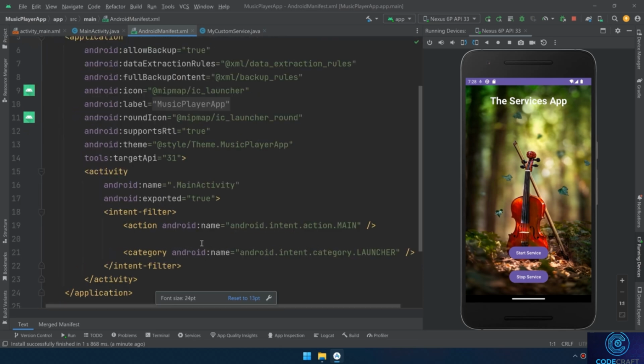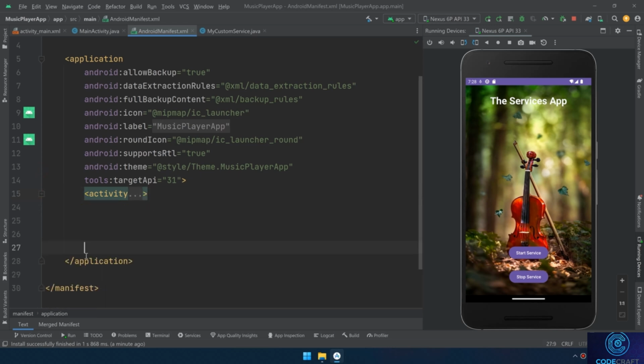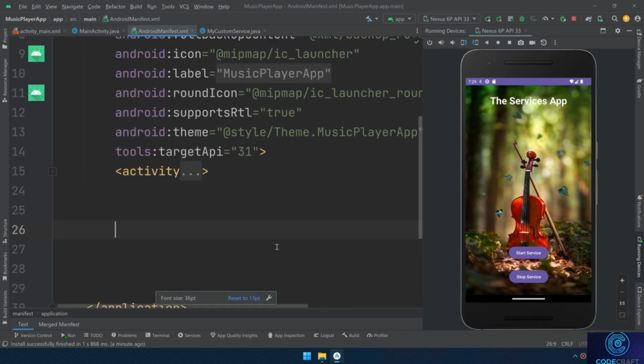So here you can see I mentioned the activity. We have only one activity. I'll collapse it by clicking on this button here under the activity, and inside the application tag, I need to define the service. It's not possible for a service to perform its task if it is not mentioned in this file. The service name is mentioned inside the application tag.